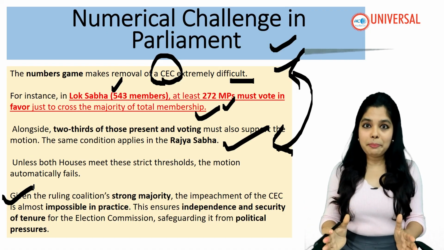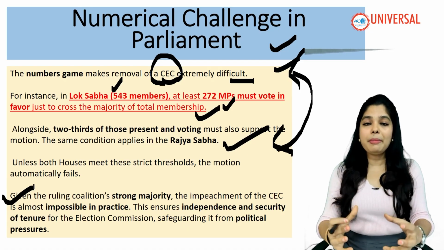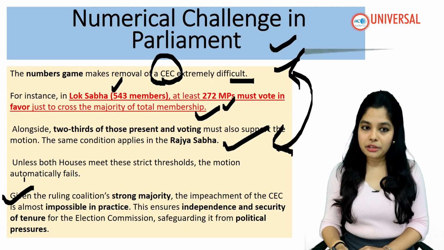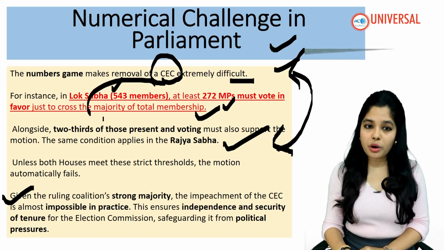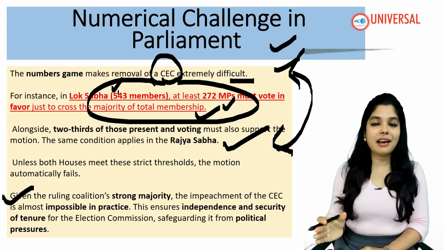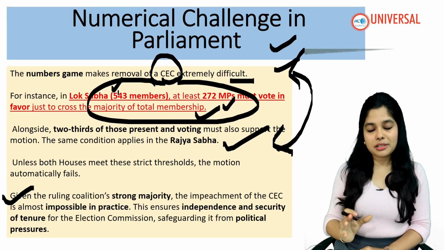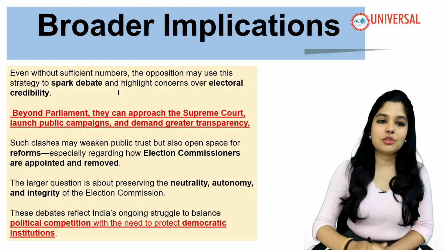It's almost impracticable, because the majority, that is the ruling party, says no to it. And when the ruling party says no, they are not going to get the numbers. Which number am I talking about here? The majority votes which they need from both the houses, that is Lok Sabha and Rajya Sabha. They are not going to get it. So even if they initiate the process, this is not going to happen, which is not practical.